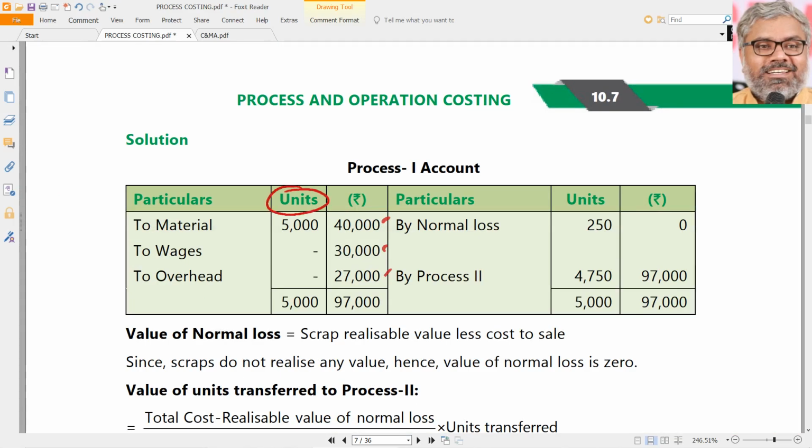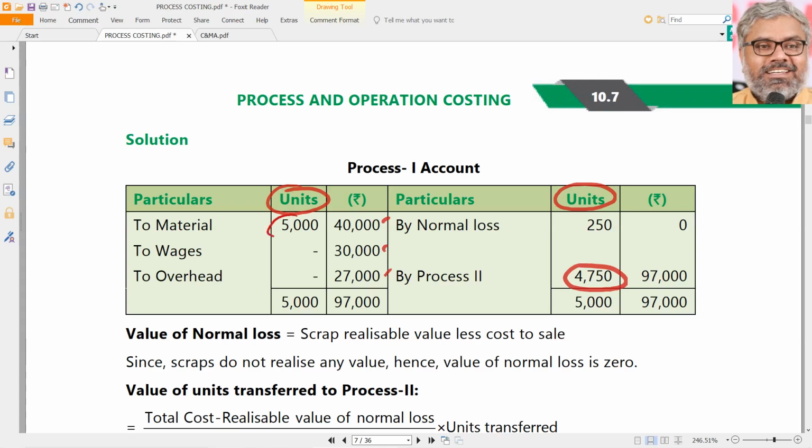Now also write units here. Have one more column in addition to amount. Why? Because whenever there is loss, we need to also account for units. How many units are going to the final process? It cannot be 5,000, because the input of 5,000 in process 1 came out as 4,750 only. Until and unless we know this number of units, we cannot find out cost per unit. So units also is an important column. Definitely we have to write it in process costing related questions. So you have units and amount, both columns.